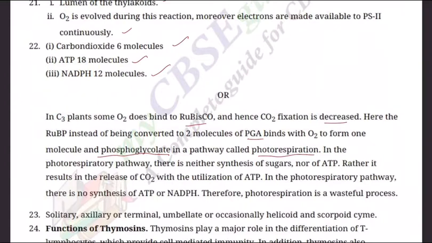In the photorespiratory pathway, there is neither synthesis of sugars nor of ATP. Rather, it results in the release of CO2 with the utilization of ATP. There is no synthesis of ATP or NADPH, so energy capsules are not synthesized. Therefore, photorespiration is a wasteful process. So, we need not give much importance to that.